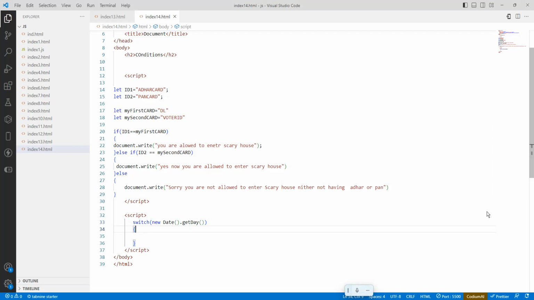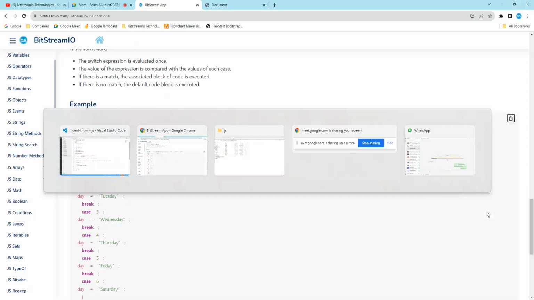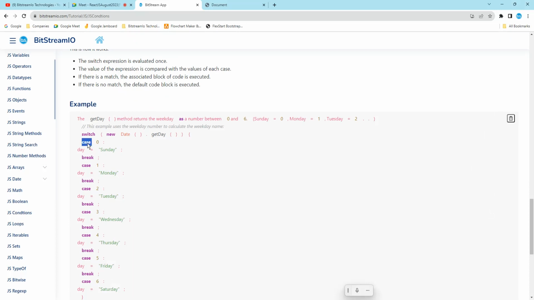Switch means we are mentioning some conditions, and that condition should match any one case. Here we have case 0, where the day is Sunday, and a break.